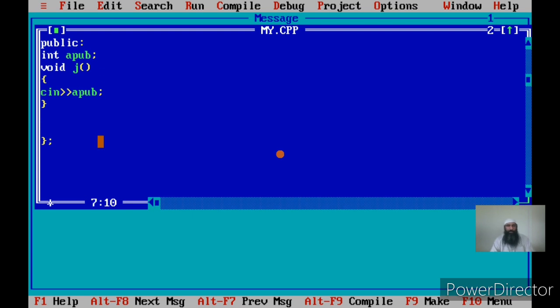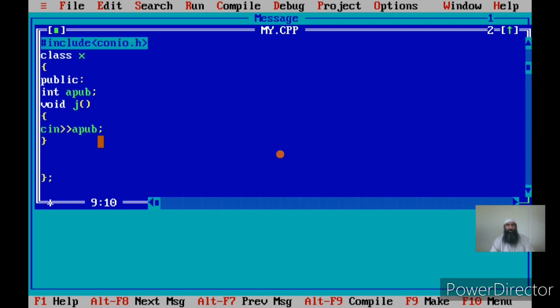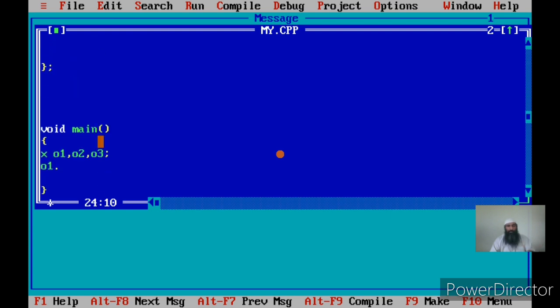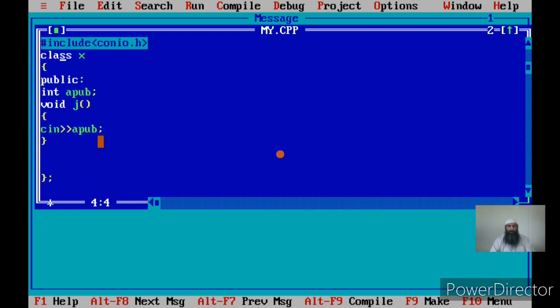As I told you, once we access the data members within the class, we don't use the object name here. We simply use that data member directly, provided the object is not passed to the function. Let us see what this apub refers to.